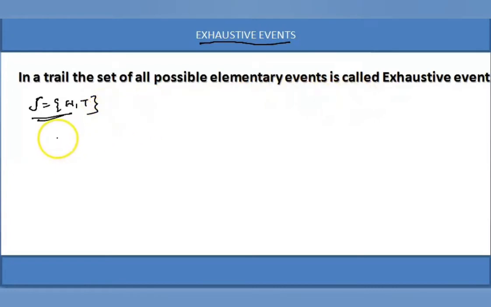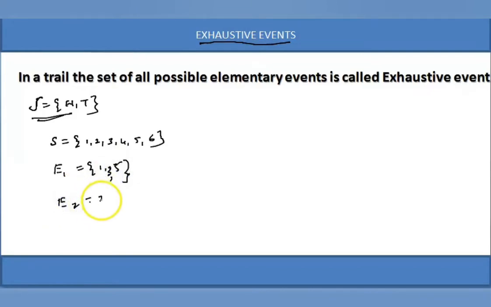Now let us go for the mathematical definition. I consider the sample space of rolling a die. Let us consider E1 as {1, 3, 5}, getting odd numbers, and E2 as getting even numbers. What is E1 union E2? If the union of these two sets is the sample space, then E1 and E2 are called exhaustive events.